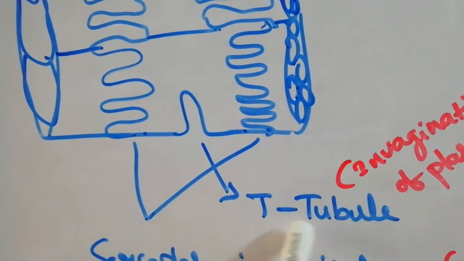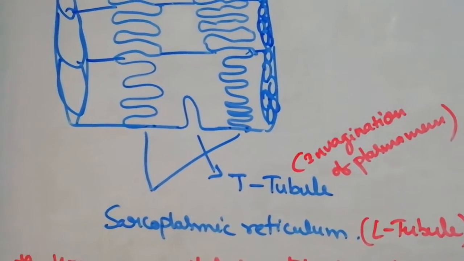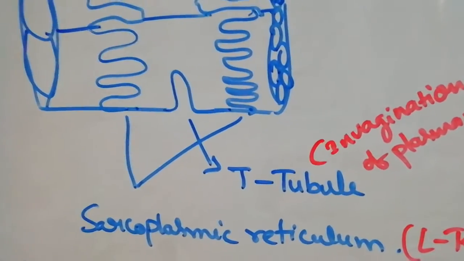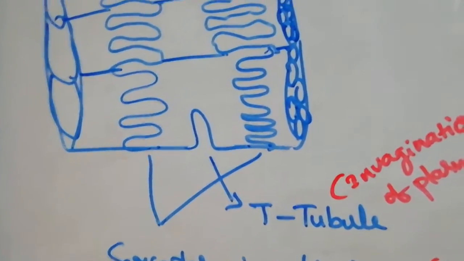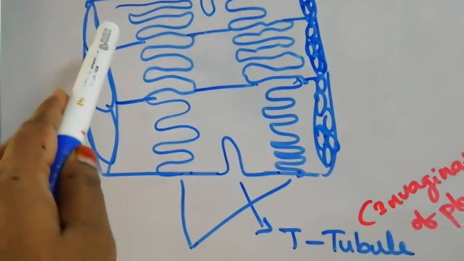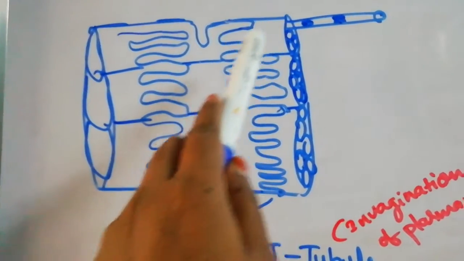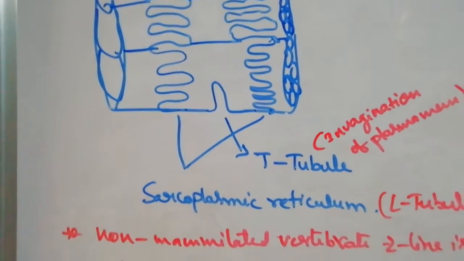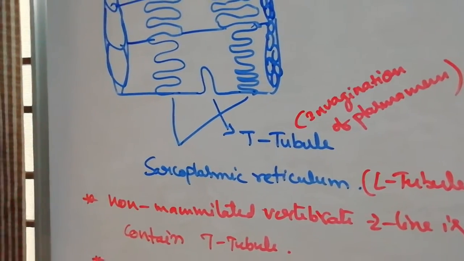That's why we call it the transverse tubule. The invasion of the plasma membrane of the muscle fiber is called the T tubule or transverse tubule. And the endoplasmic reticulum, which forms a network-like structure covering the muscle fibers, is called the sarcoplasmic reticulum, or L tubule.